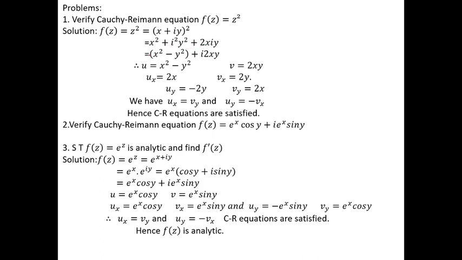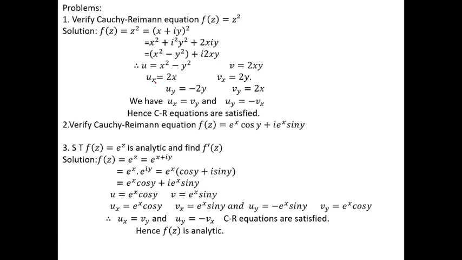What is the real part? u is x square minus y square. And what is v? 2xy. First we have to consider the real part and imaginary part. And CR equation means we have the partial derivatives of u and v with respect to which variables? x and y. So differentiate u and v partially with respect to x. Differentiate partially means treat the other as constant. Which is the other variable here? y. So we have to treat y as a constant.